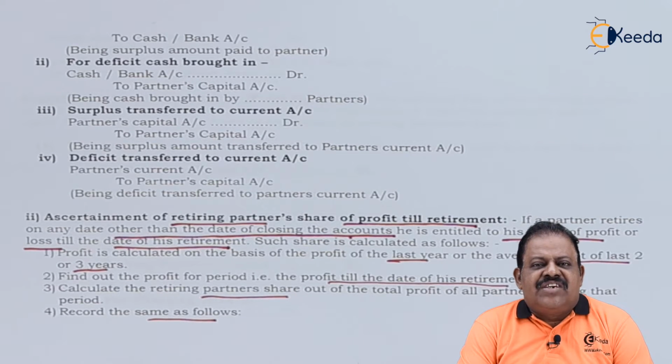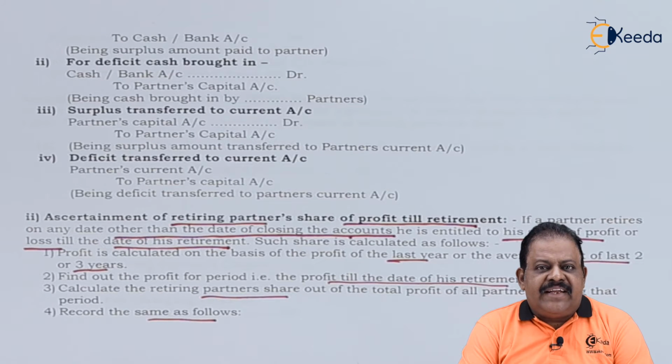Suppose the balance sheet is given as on 31st March 2019. The partner retires, say, on 30th June 2019. That means for 3 months during the current financial year he has been continuing in business as a partner. So on retirement, even though the financial year is not over, we are required to estimate profit for those 3 months.